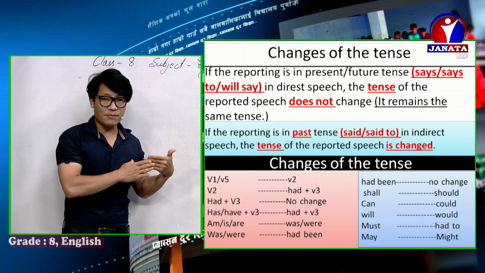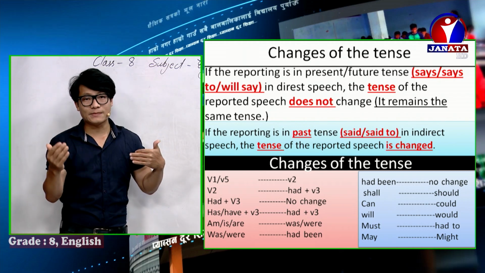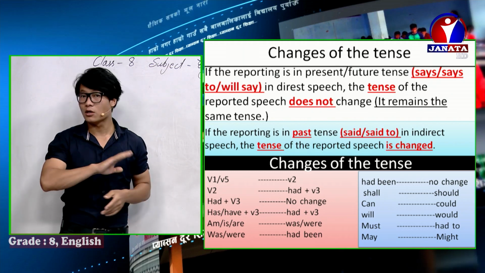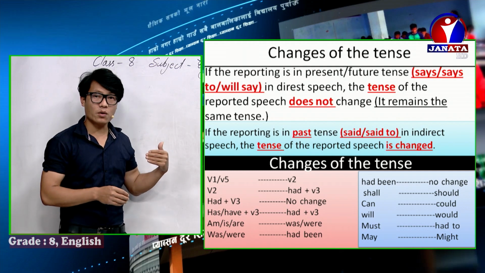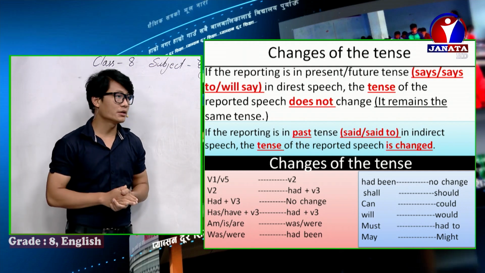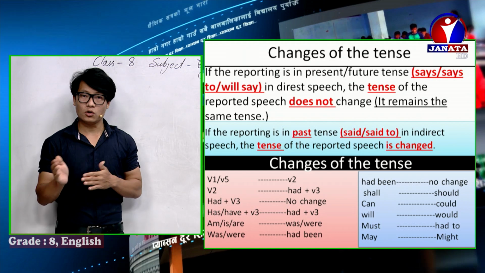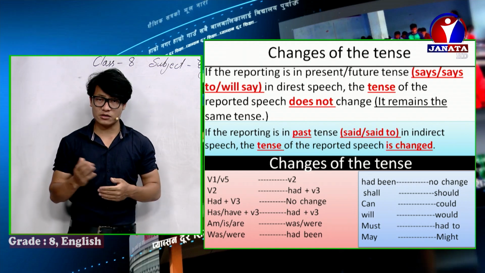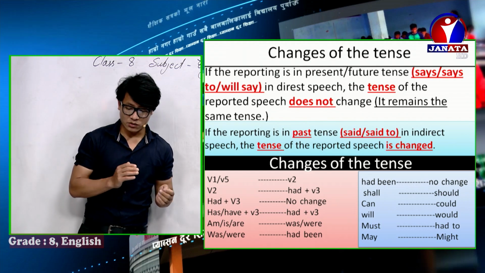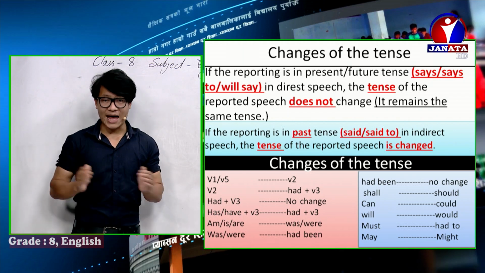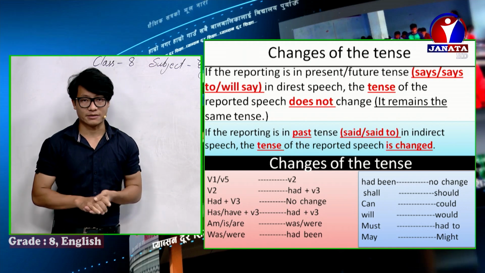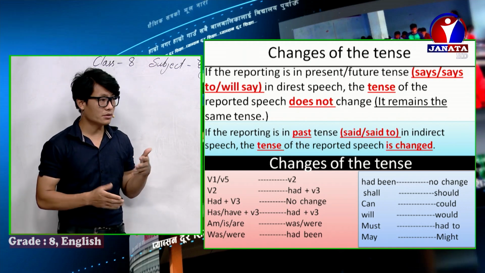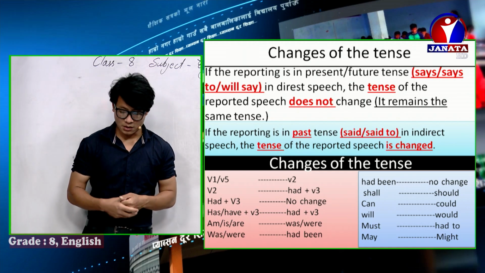The present perfect changes into past perfect, and past perfect, no change. Am, is, are, was, were, and has been, have been change to had been, and had been, no change. Shall, should; can, could; will, would; must, had to; and may, might. These are the changes of the tense we learned last time, and today also I am showing you.